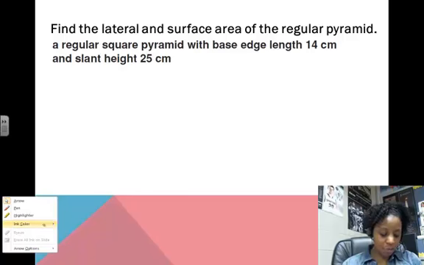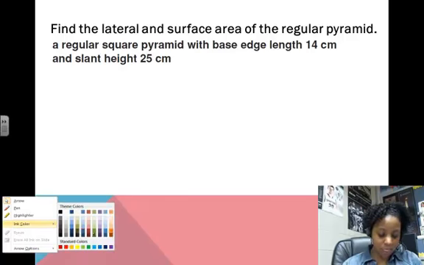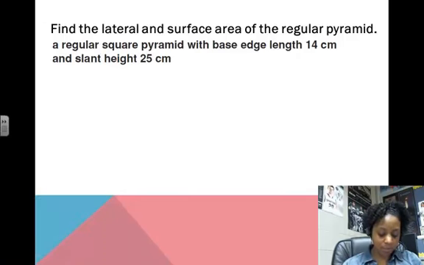All right, so we've got about 2 or 3 examples here. Let's look at this one that says, find the lateral and the surface area of the regular pyramid. They give us a square pyramid with a base edge of 14 centimeters and a slant height of 25 centimeters.